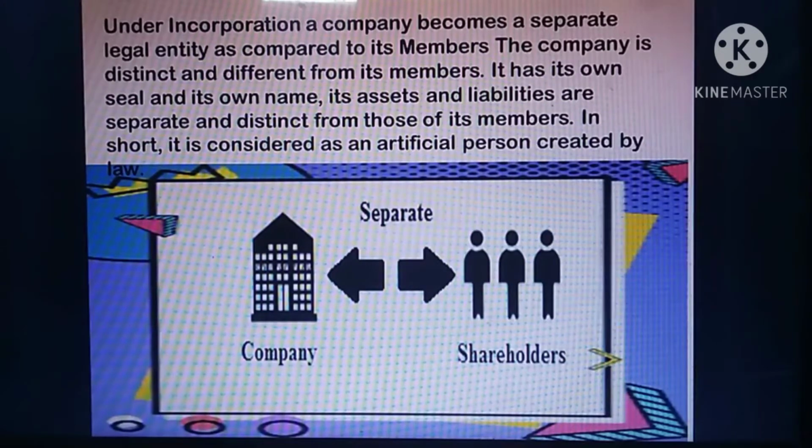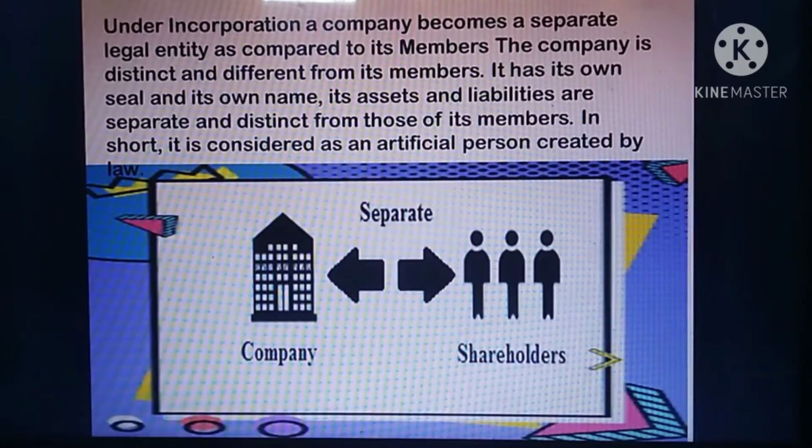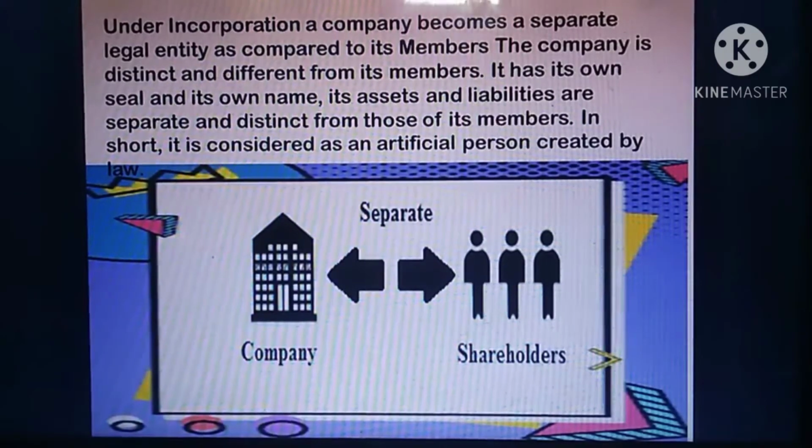So the assets and liabilities are separate and distinct from those of its members. Assets and liabilities belong to the company only, not to the members. The company is an artificial person, like a human being, because it has its own name and seal. All the company's assets and liabilities belong to the company only, not to any individual person or member. So this is called a separate legal entity.